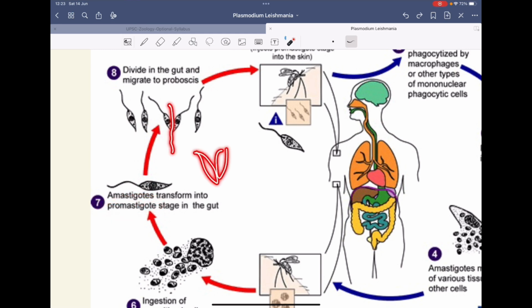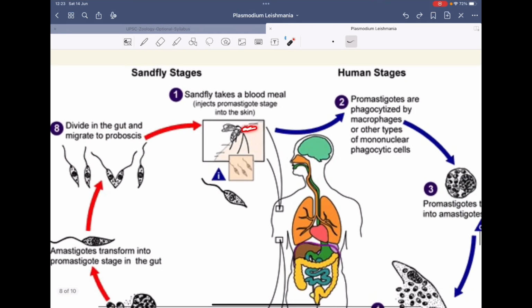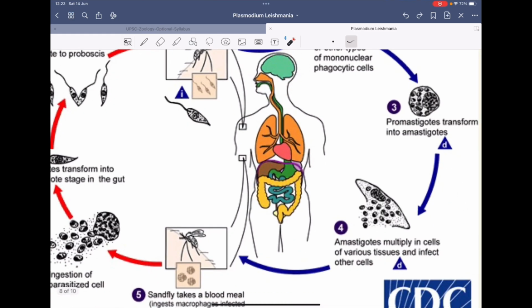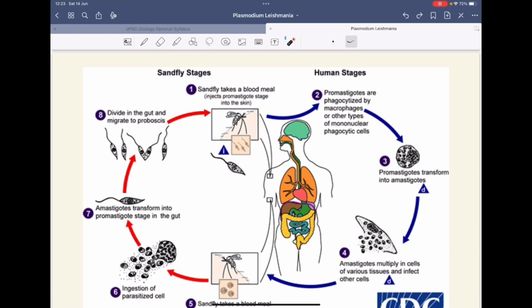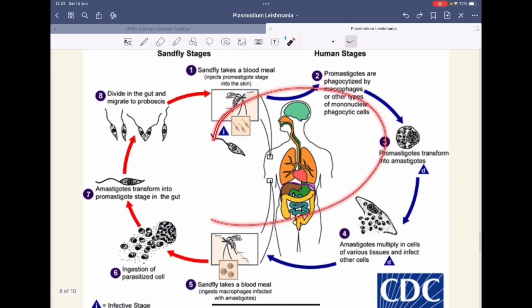It will keep on dividing in the gut, and then it will migrate to the proboscis. There is promastigote form in the proboscis, and from the proboscis it will again continue this cycle of conversion from promastigote to amastigote in humans after the bite. Now this is how the cycle repeats.